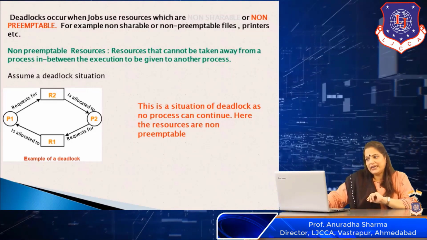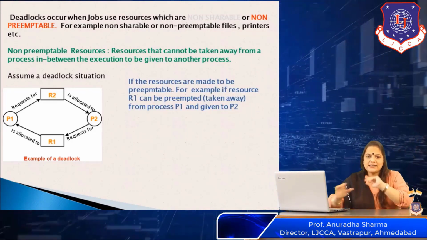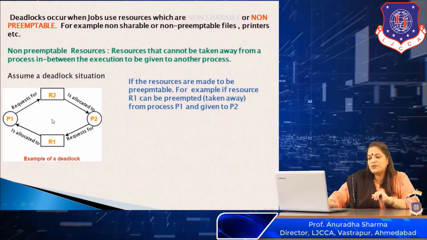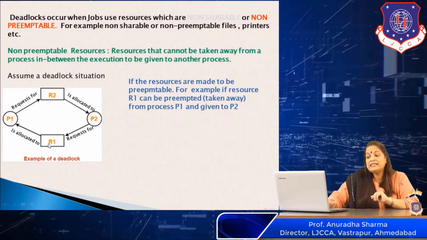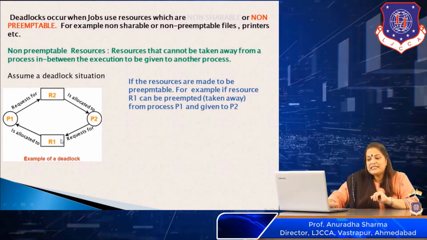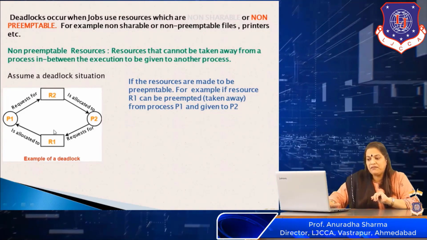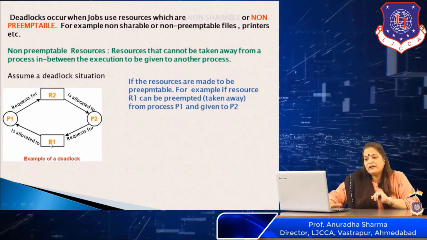To understand this concept again, let us move further and see the situation wherein I can make R1 a preemptible resource. That means I can take away R1 from process P1. R1 is allocated to P1 and P2 is requesting R1.